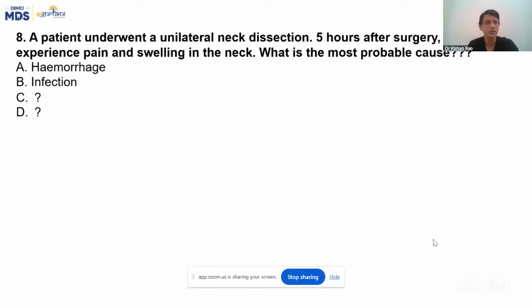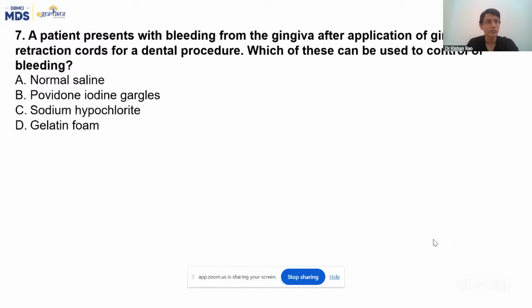And this reactionary hemorrhage, how this hematoma can result in airway compromise, we have discussed. In thyroid, again, primary hemorrhage, reactionary hemorrhage, stridor, how to manage this as an intern also. Even as a dental doctor sitting in emergency, you should be able to help in this case. I have explained this. This bleeding can be stopped with pressure application.